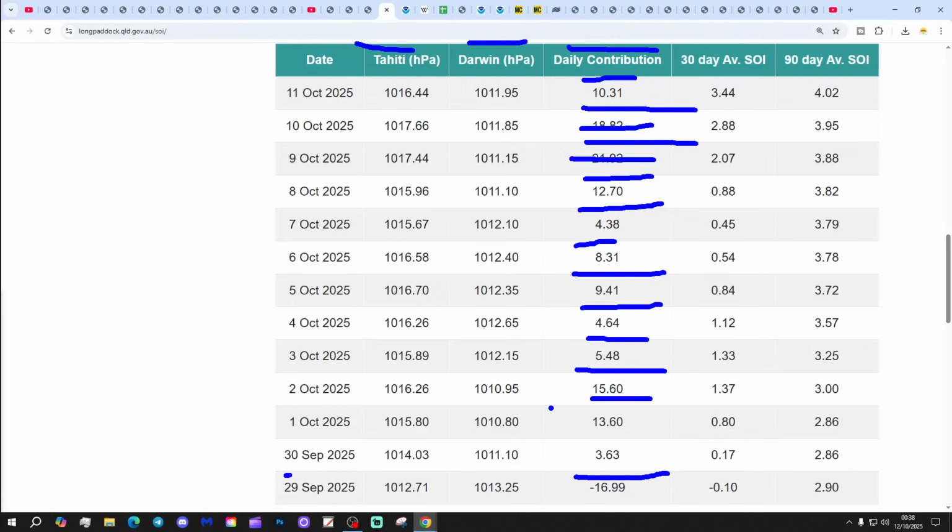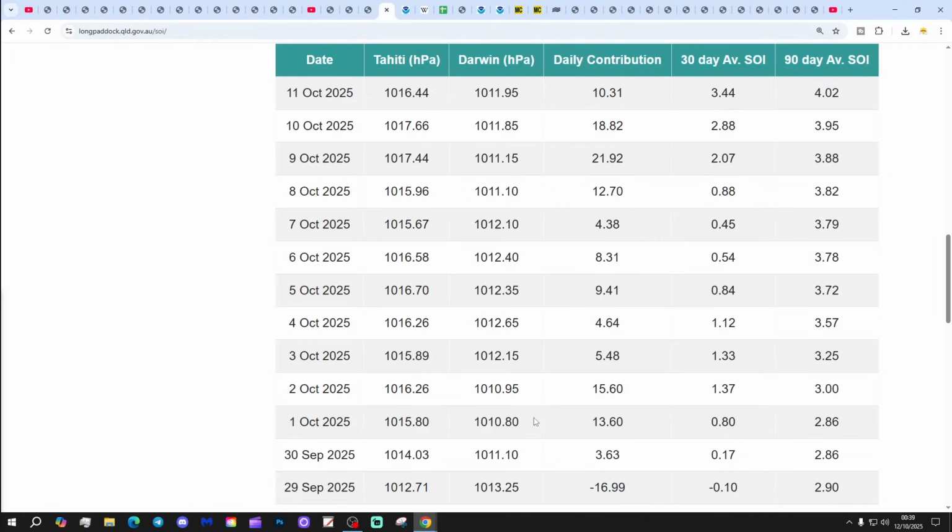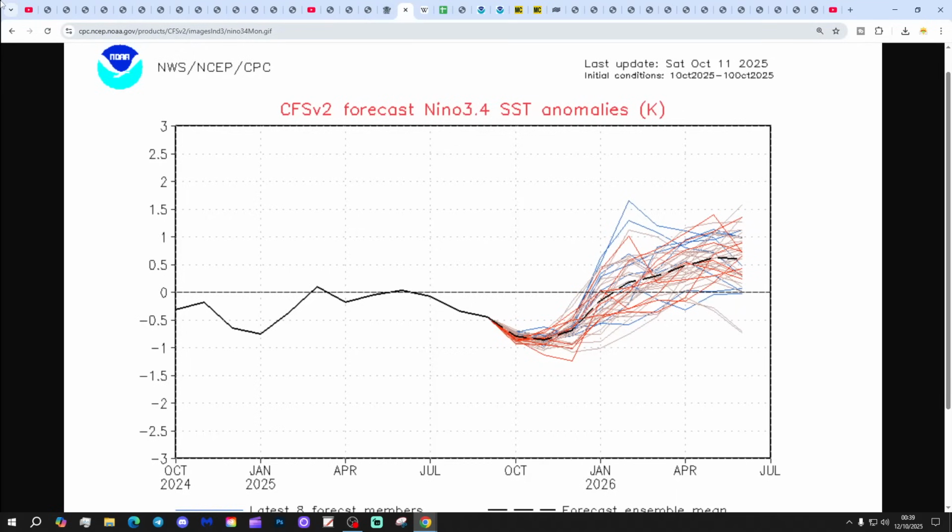Remember, when the SOI is positive, the absolute setup will be reflective of La Nina. Now, the reason that we're seeing a bit of a strengthening of the La Nina signature in the ocean is probably because we're seeing the atmosphere in a La Nina type setup.